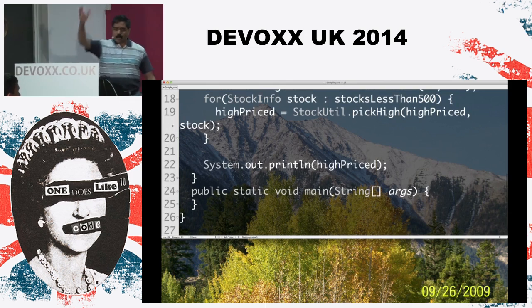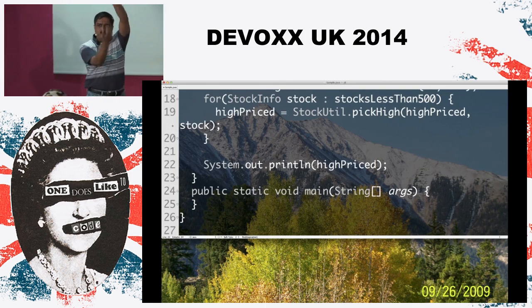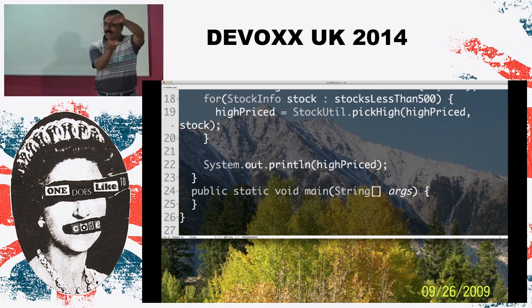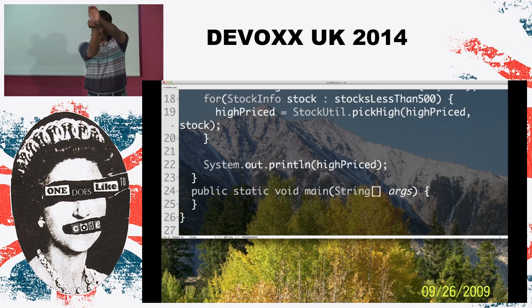So what did we do? We took a list of tickers. We got all the stock prices. That's one list. Then we took that list and filtered it to a smaller list with only stocks less than 500. Then we picked the highest price from it.